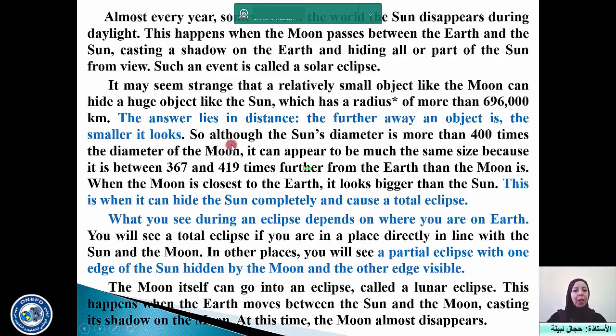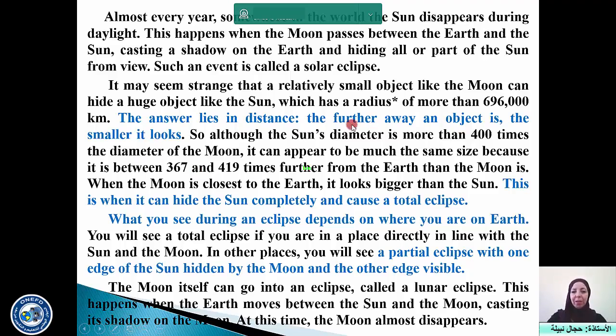The first question is, how come that a small object like the moon seems bigger than the sun, or can hide a bigger object like the sun? So the answer is in paragraph 2. The answer lies in distance. This means the further away an object is, the smaller it looks.